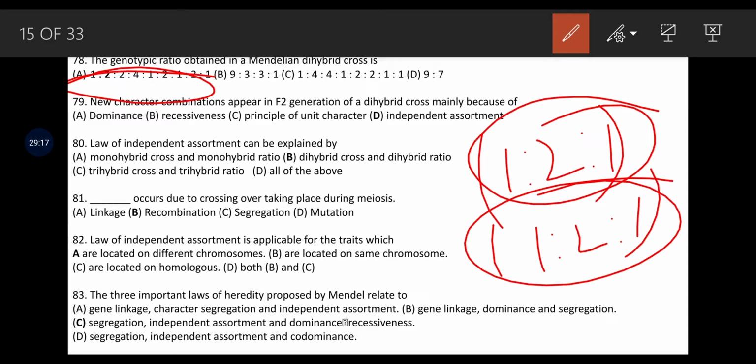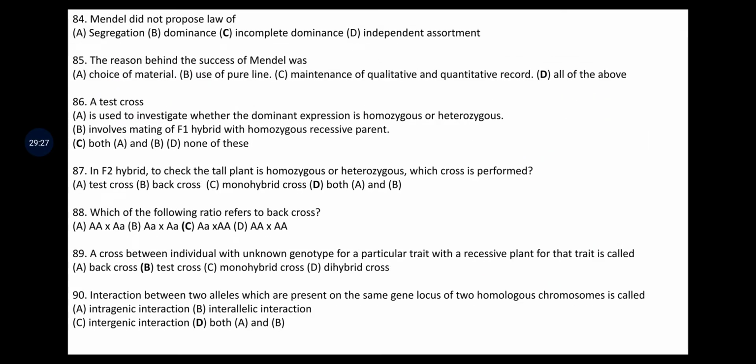Next is the 3 important laws of heredity proposed by Mendel is related to segregation, independent assortment and law of dominance. Mendel did not propose laws of segregation, dominance, incomplete dominance and independent assortment. Answer is incomplete dominance. The reason behind the success of Mendel was choice of material, use of pure line, maintenance of qualitative and quantitative records.